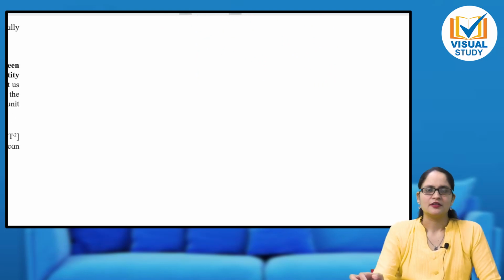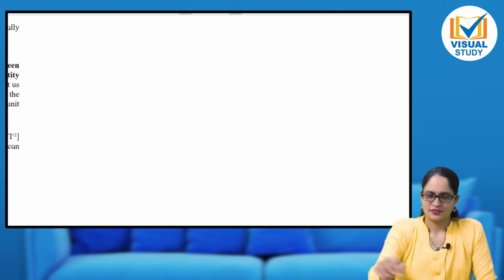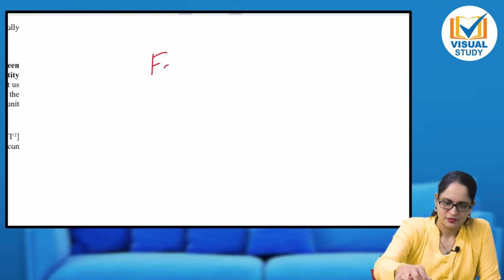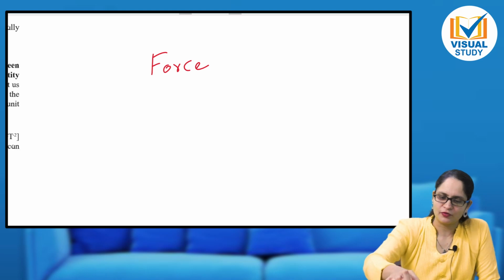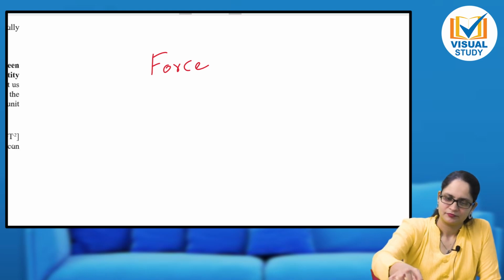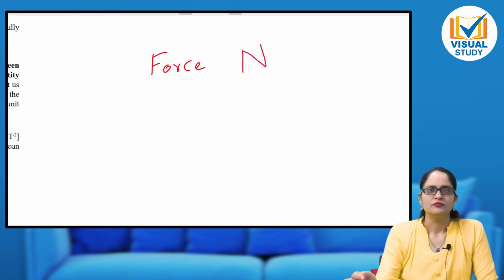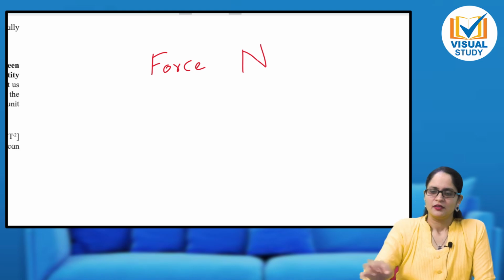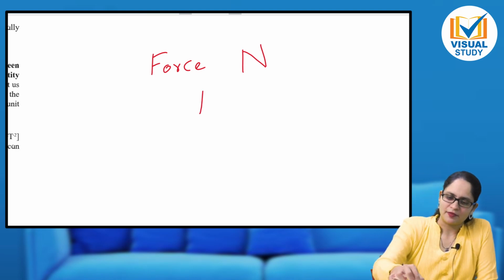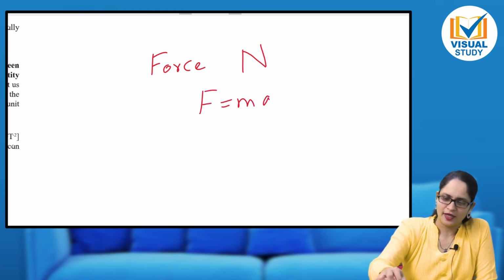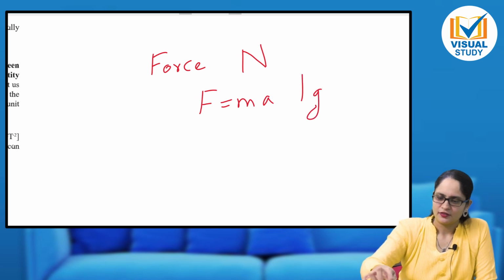Let us write the unit of force. Very good, force. Now what is the SI unit of force? Newton. I hope all of you remember. It is Newton. Newton, how do we represent it? F is equal to MA, that is kg meter per second square.